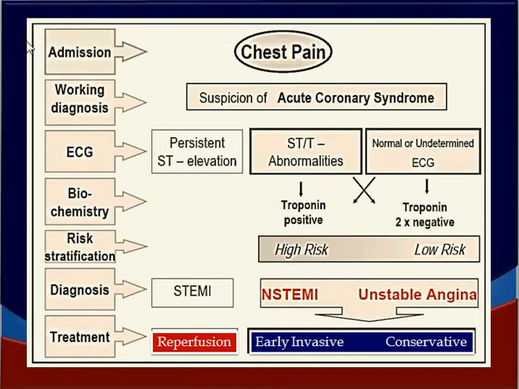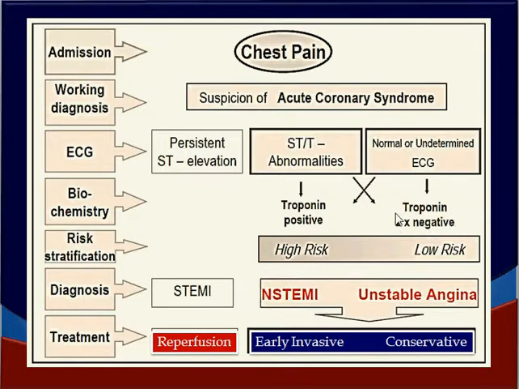So look at the various steps. The admission presentation of a chest pain. You take a quick history and suspect acute coronary syndrome. Working diagnosis of ACS. Do an ECG: persistent ST elevation, that is STEMI, or there is no ST elevation, ST-T abnormalities are there, or ECG is normal or undetermined. Then you ask for a troponin test. If the troponin is positive, it is high risk NSTEMI.